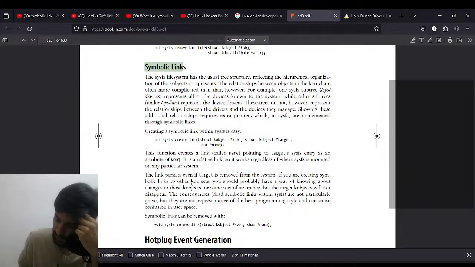The consequences of symbolic links within SysFS are not particularly grave, but they are not representative of the best programming style and can cause confusion in user space. Symbolic links can be removed with remove links.